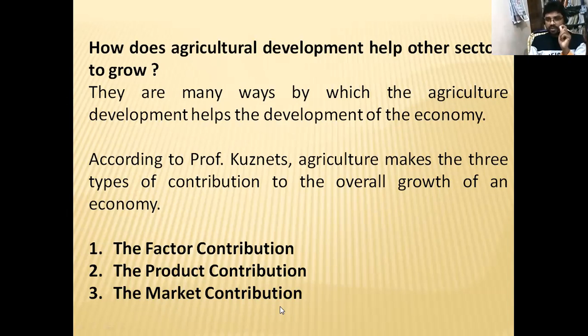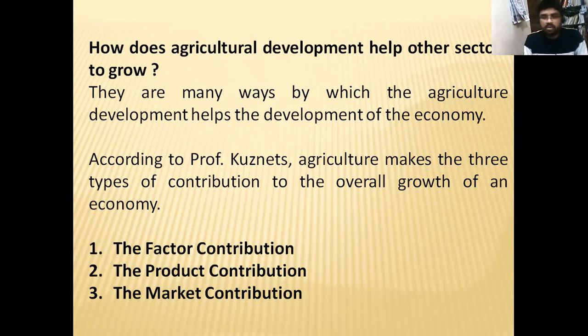This is a very important question for the UGC NET, SET and other JL, DL exams also. According to Professor Kuznets, agriculture makes three types of contribution to the overall economy. What are those? Factor contribution, product contribution, market contribution. Simply, you can remember PFM or PMF: product, market, and factor contribution.